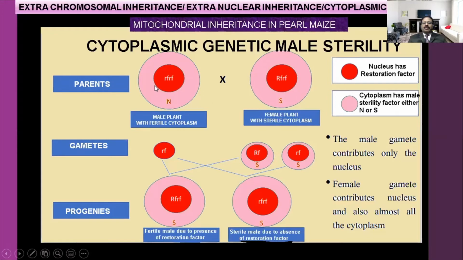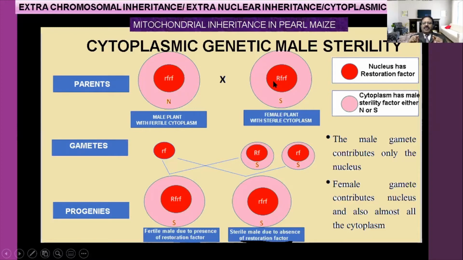This is the female one. The male has the normal cytoplasm. The female has a sterile cytoplasm or aberrant cytoplasm. Clear? Here the gene of the nucleus is small r, small f, small r, small f. That is called rrff, small r, small ff. Here capital R, small f, small f. Clear? So capital R and small f is there.